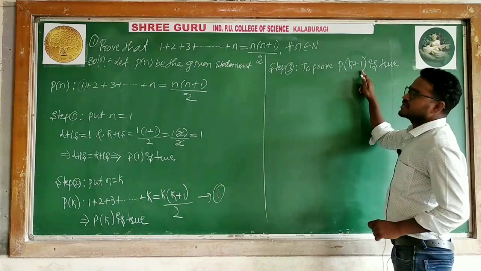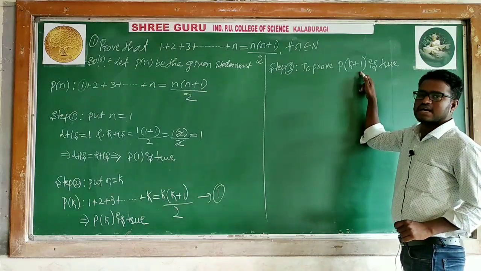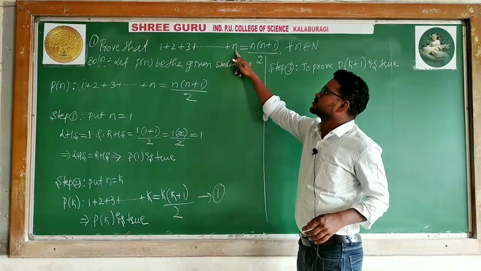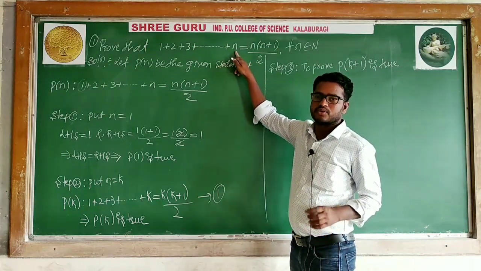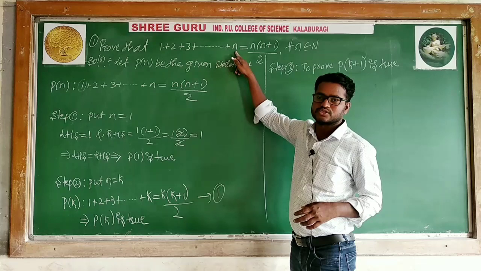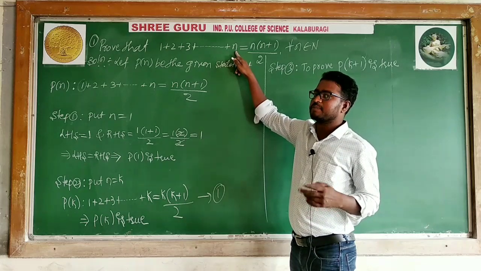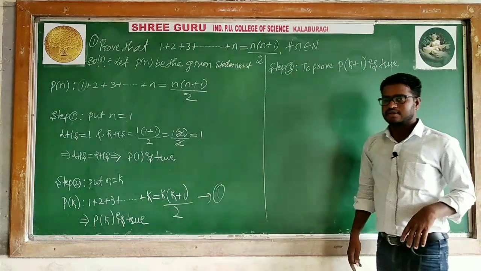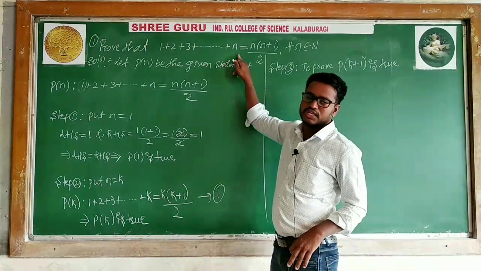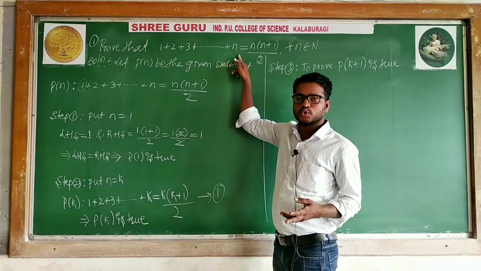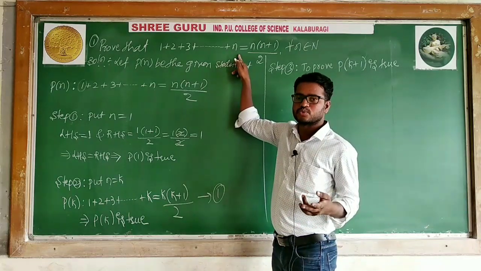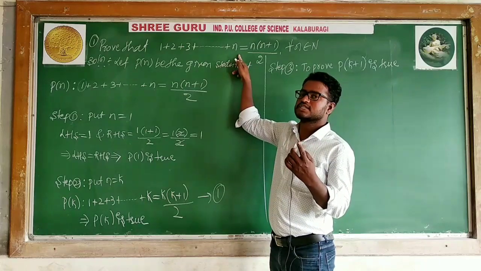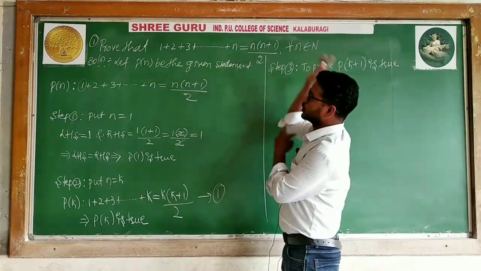Here n is k plus 1, so I need to add k plus 1 on both sides. If the term is n square, like 1 square, 2 square, 3 square, so on n square, I will replace n by k plus 1, so k plus 1 whole square I will add on both sides. If it is n cube, I will replace n by k plus 1, so we add k plus 1 whole cube.